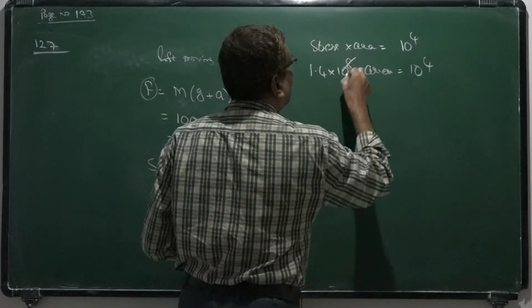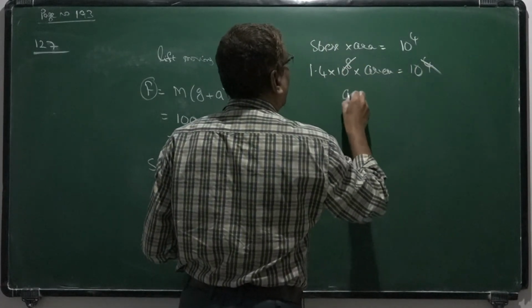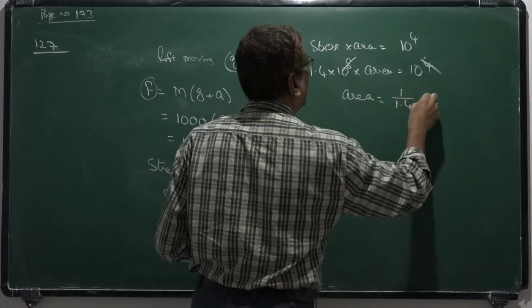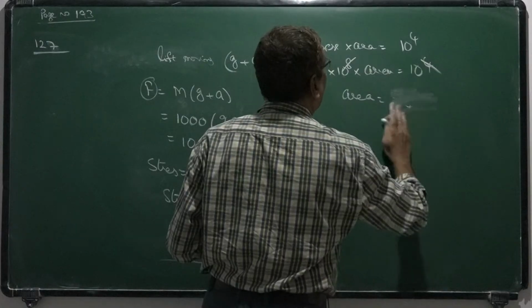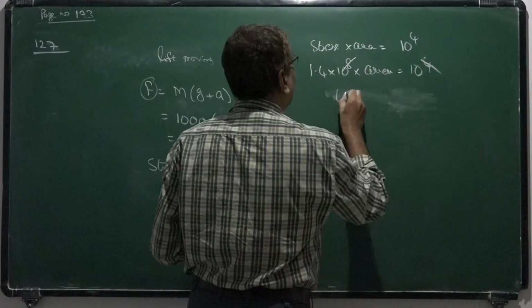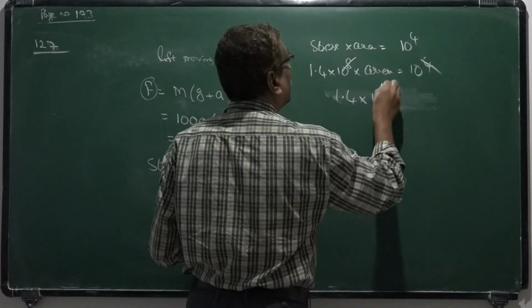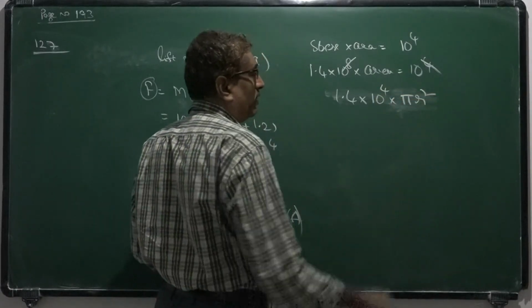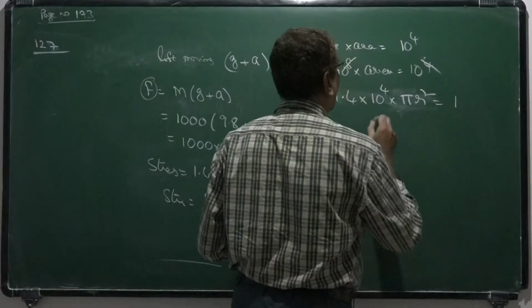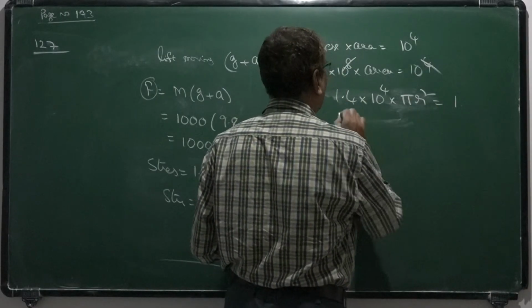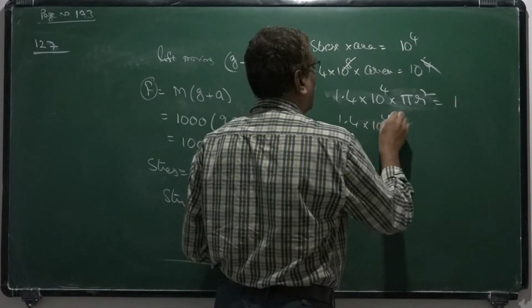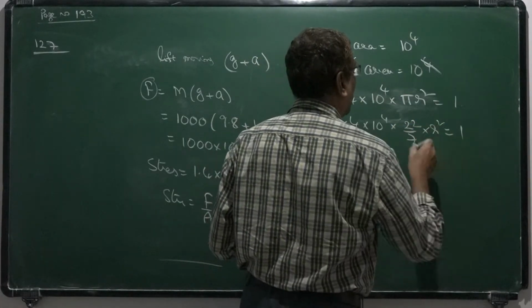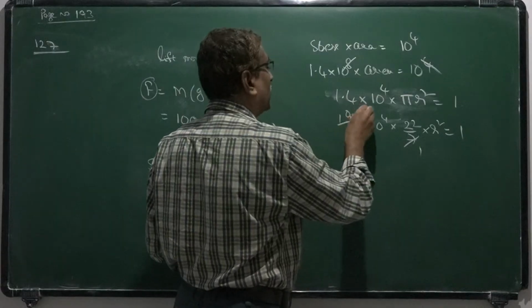So area equals 1 by 1.4 into 10 to the power 4. The area of the wire is pi r square, so pi, 22 by 7, into 1.4 into 10 power 4 into r square equals 1.